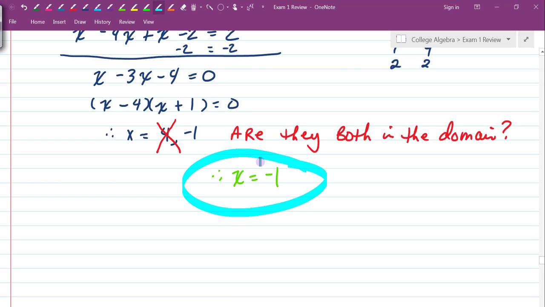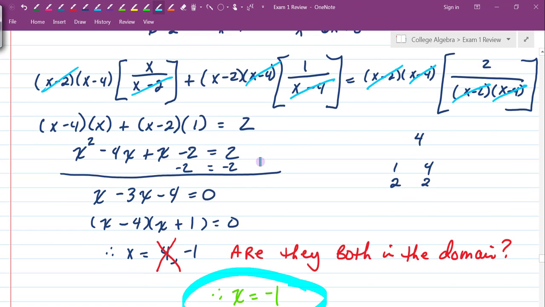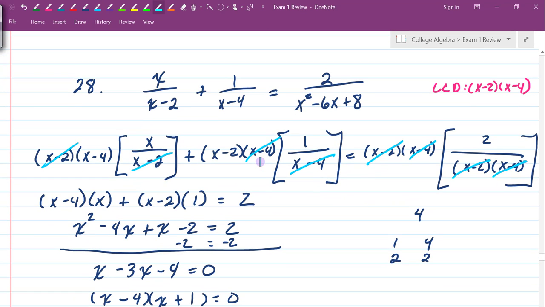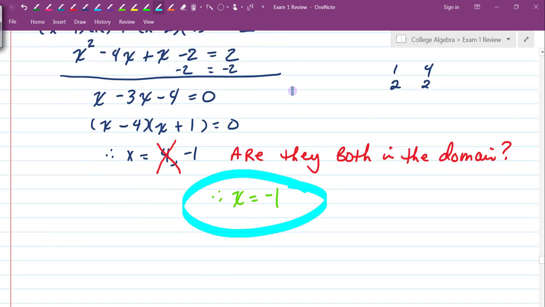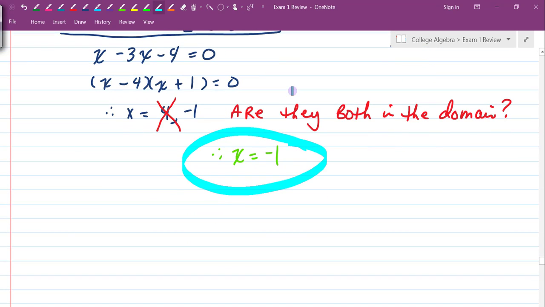Because if I were to plug +4 into my original equations, right here I would end up with 4 minus 4, which is 0 in a denominator, which would make that undefined. It would also, right here, make this fraction undefined, and I cannot have that. So 4 is not in my domain, therefore it cannot be a solution. So the only valid solution is x equals -1.